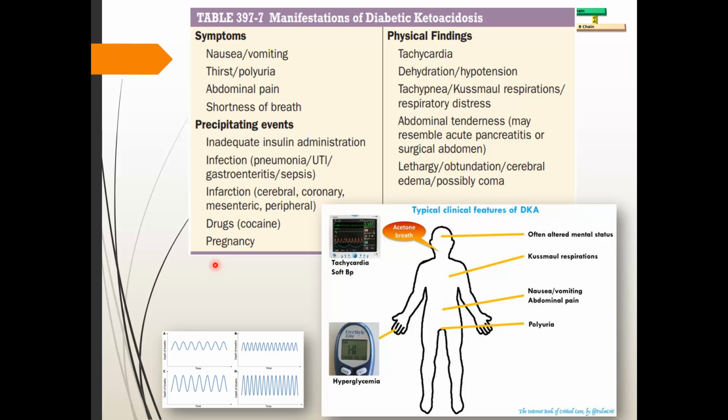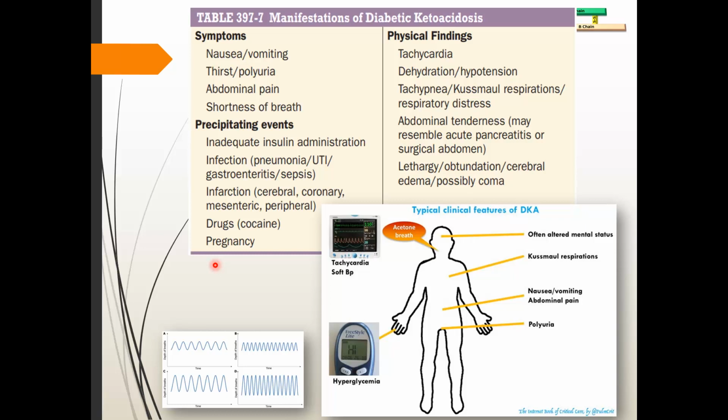So it is not that you will always get this clue that the patient has type 1 diabetes mellitus. Sometimes this may be the first symptom of type 1 diabetes mellitus. So the patient comes with DKA, and on the spot he is diagnosed as a case of type 1 diabetes mellitus. So it may be the other way around also. Please keep this in mind.